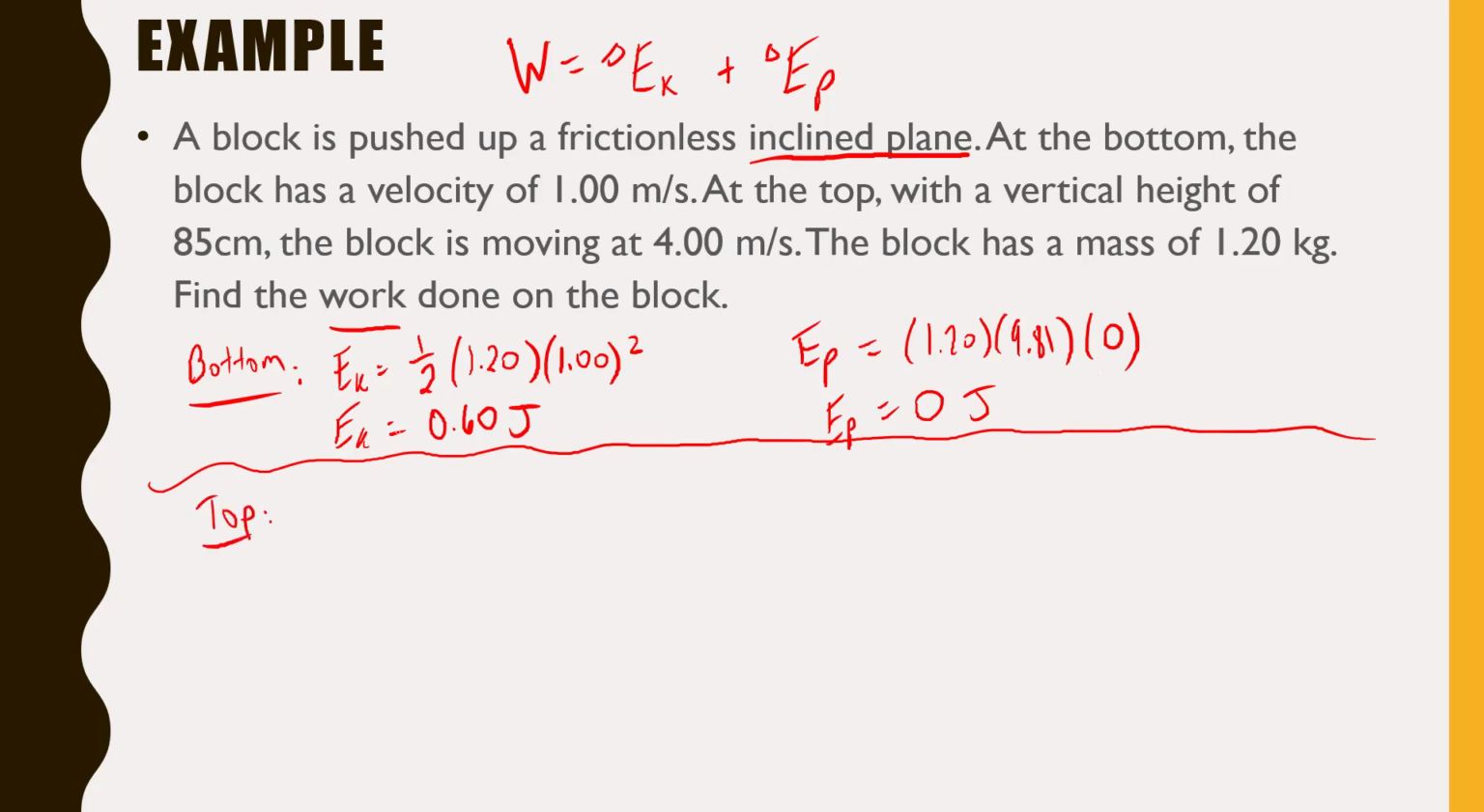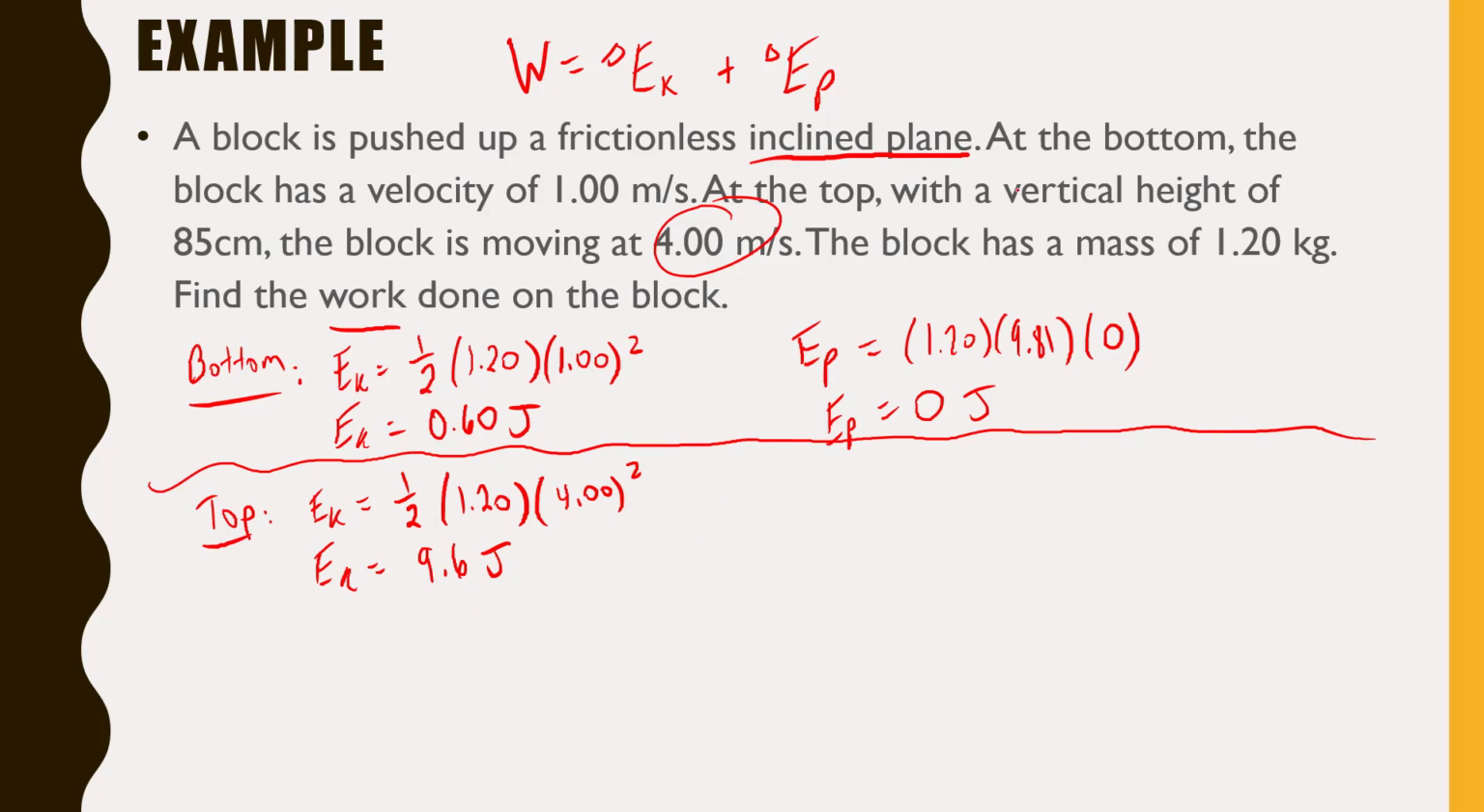So at the top, we still have kinetic energy. As a matter of fact, we have more kinetic energy because the block is now moving faster. So EK at the top of the hill is going to be 1/2 times our mass, which is still 1.20, times our velocity squared, so times 4.00 squared. If you throw that in your calculator, that is going to give us EK equals 9.6 joules. So quite a bit more joules than we had at the bottom of the hill.